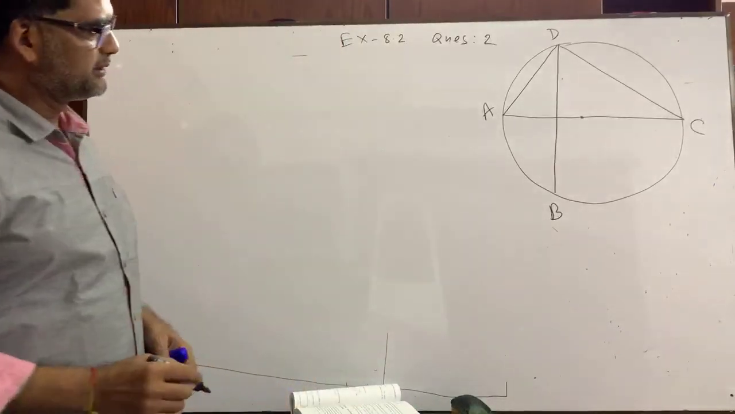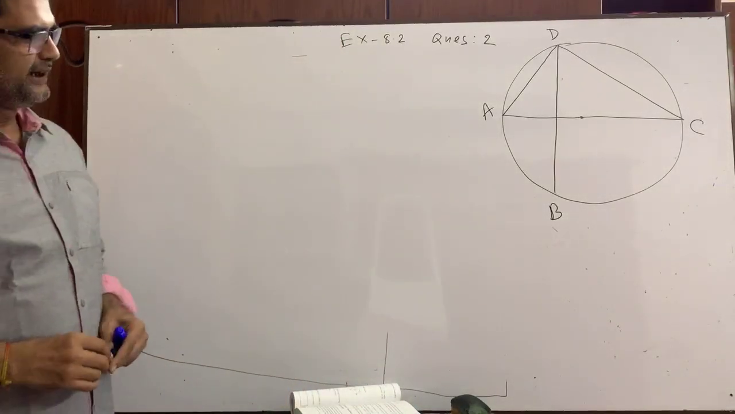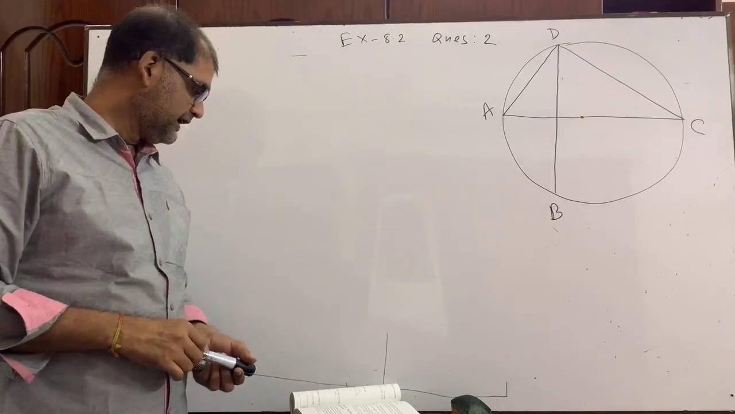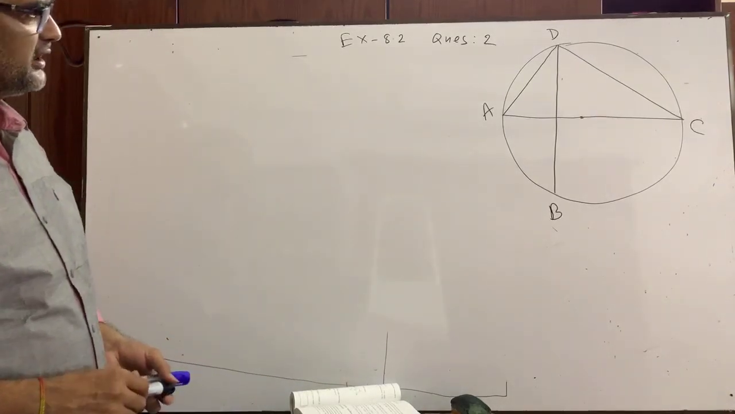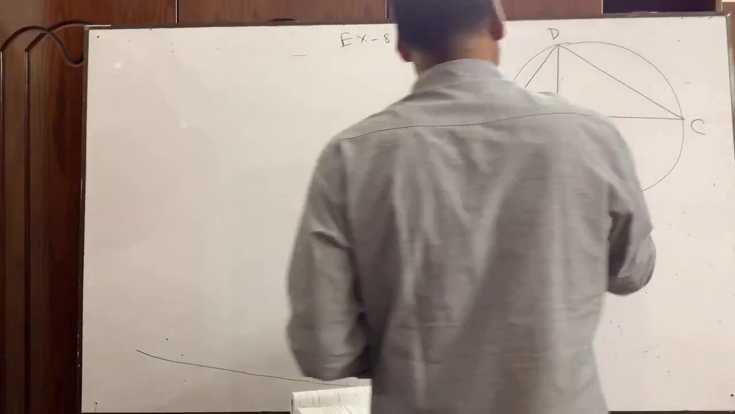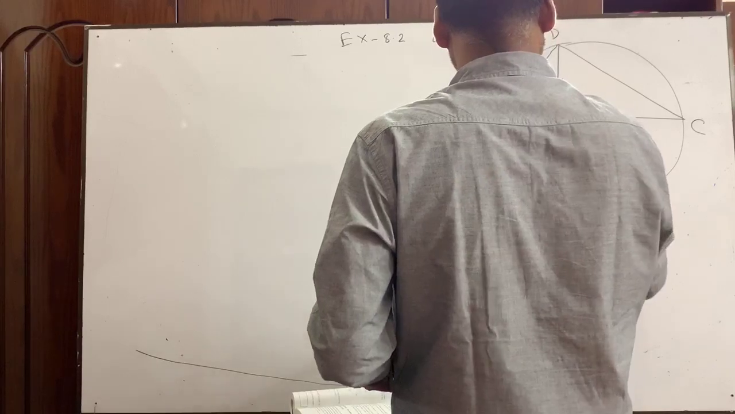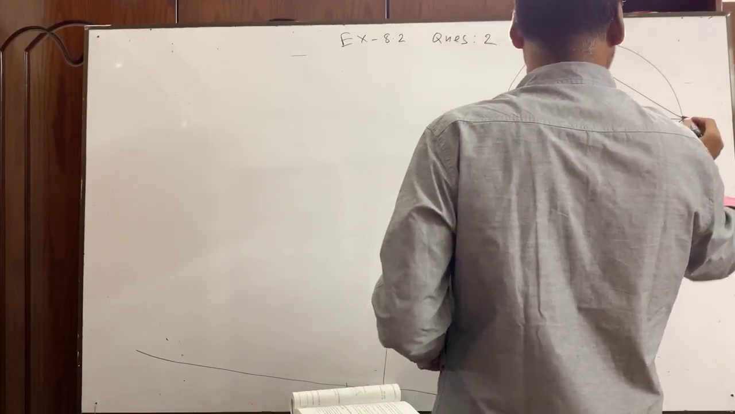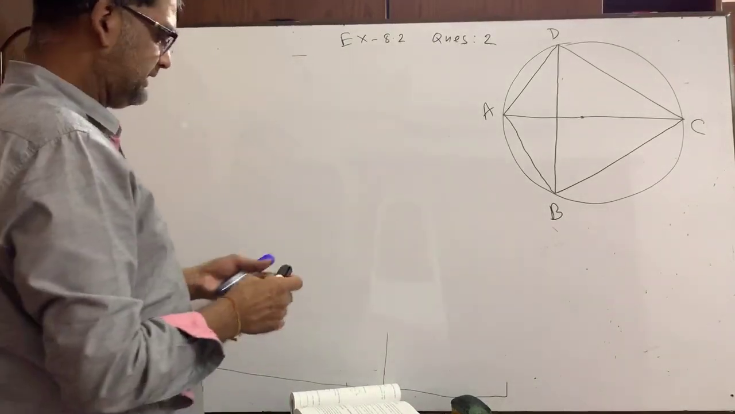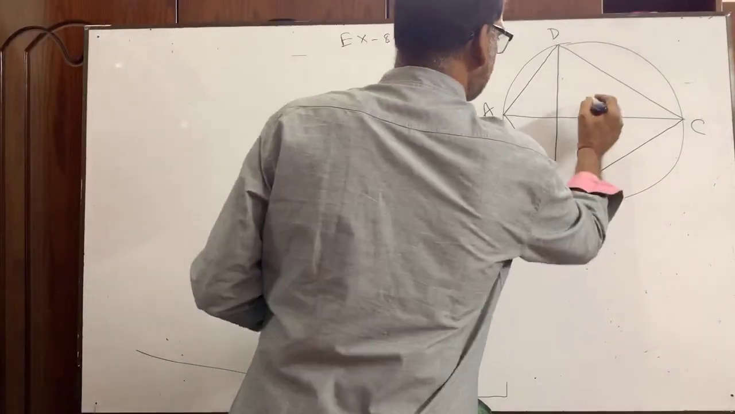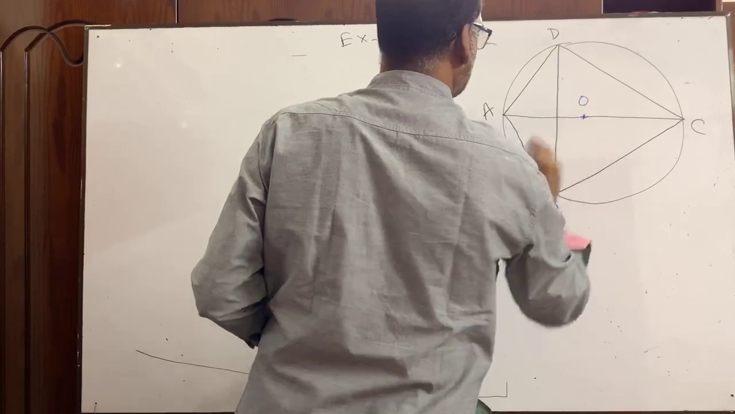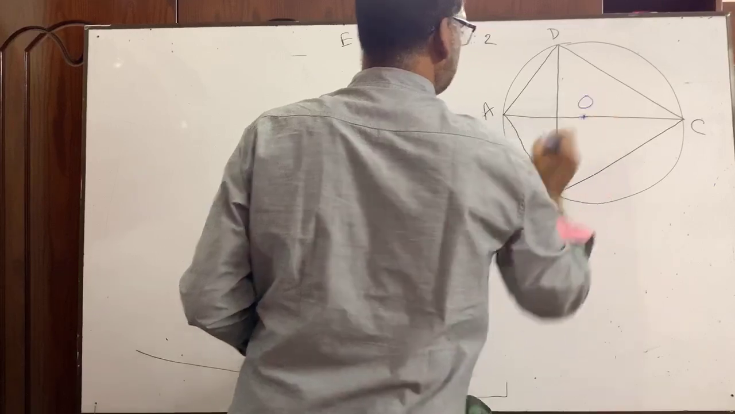You see what I have done. ABCD is a quadrilateral inscribed in a circle. Okay? So very good, we complete drawing the quadrilateral. I have drawn a quadrilateral ABCD. Have you seen? And this is the center O. Okay? Please pay attention.